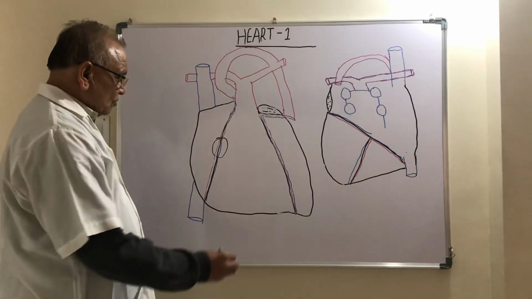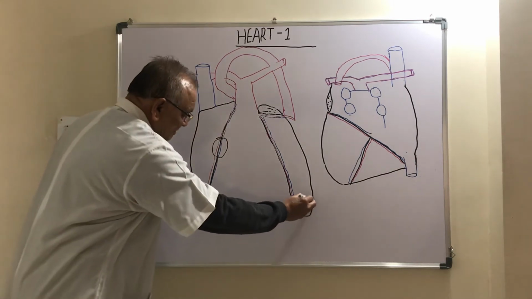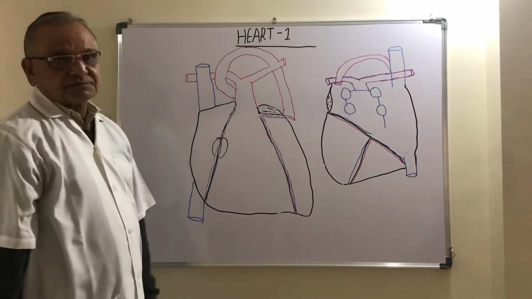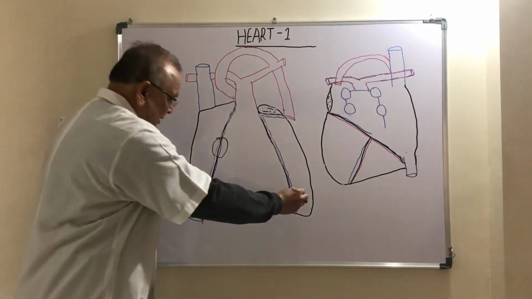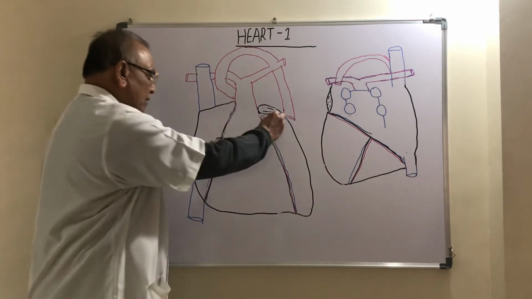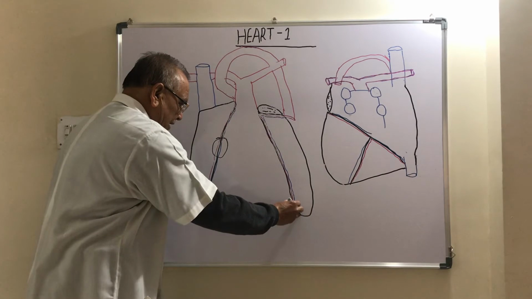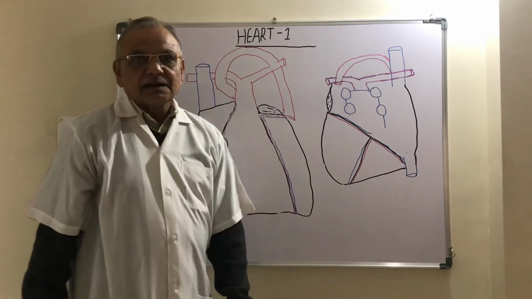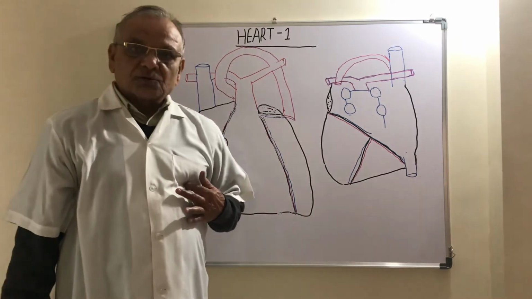Now we come to this point, see here. This is the apex of the heart, and the apex of the heart is formed only by the left ventricle.